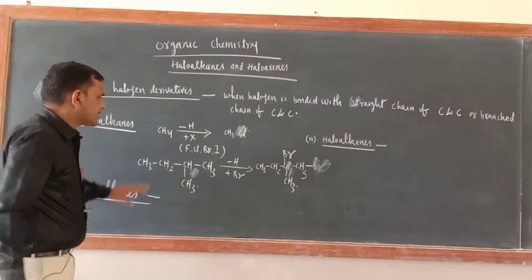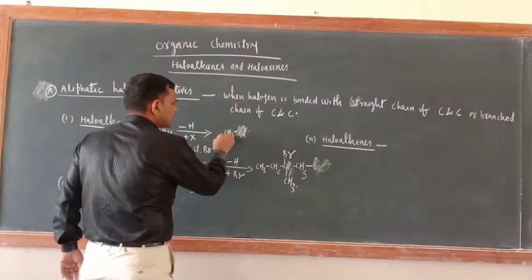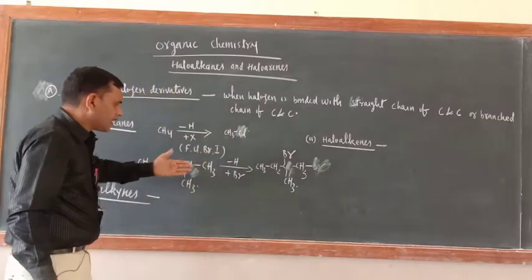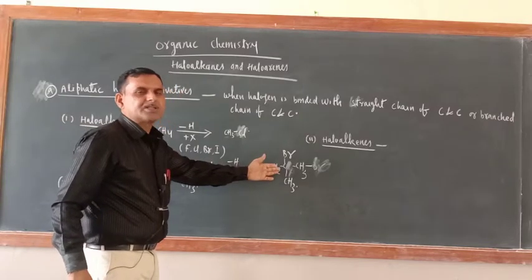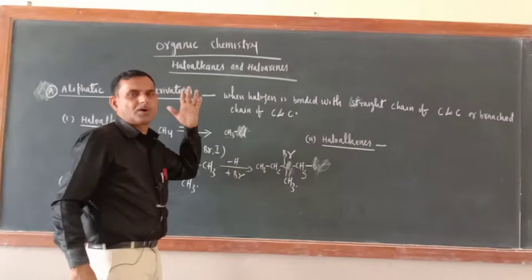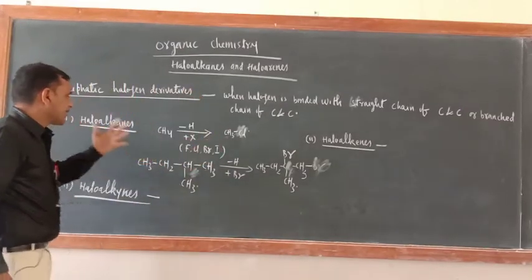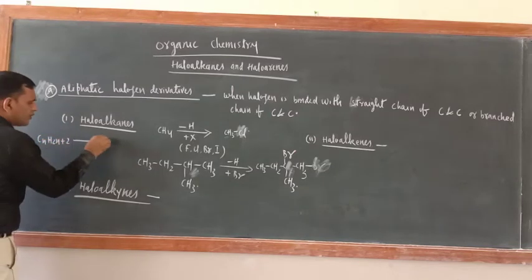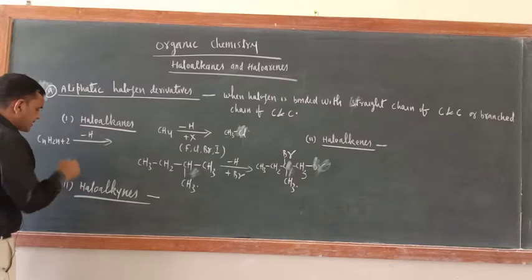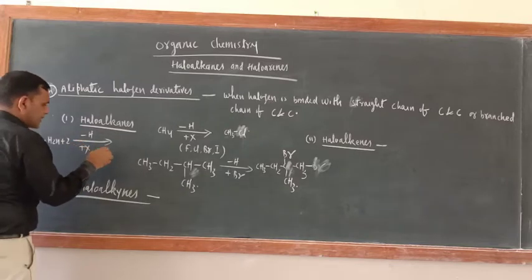Now just see, here also the halogen atom is bonded with a carbon carbon chain only. Here also the halogen atom is bonded with a carbon carbon chain having only single bonds. So generally we can say CnH2n+2, minus 1 H and put 1 X here. So here what is there?